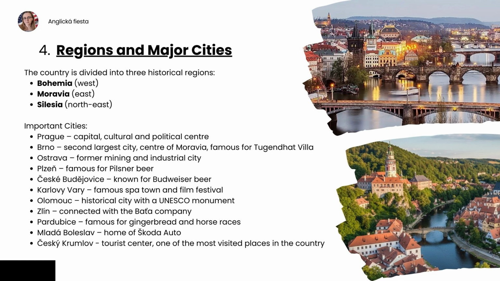Ostrava used to be an important mining and industrial city. Plzeň is well known for Pilsner beer, while České Budějovice is famous for Budweiser beer. Karlovy Vary is a famous spa town and hosts a film festival. Olomouc is a historical city with a UNESCO monument. Zlín is connected with the Bata Company, and Pardubice is known for gingerbread and horse races. Mladá Boleslav is home to Škoda Auto, and finally, Český Krumlov is a popular tourist center and one of the most visited places in the country.